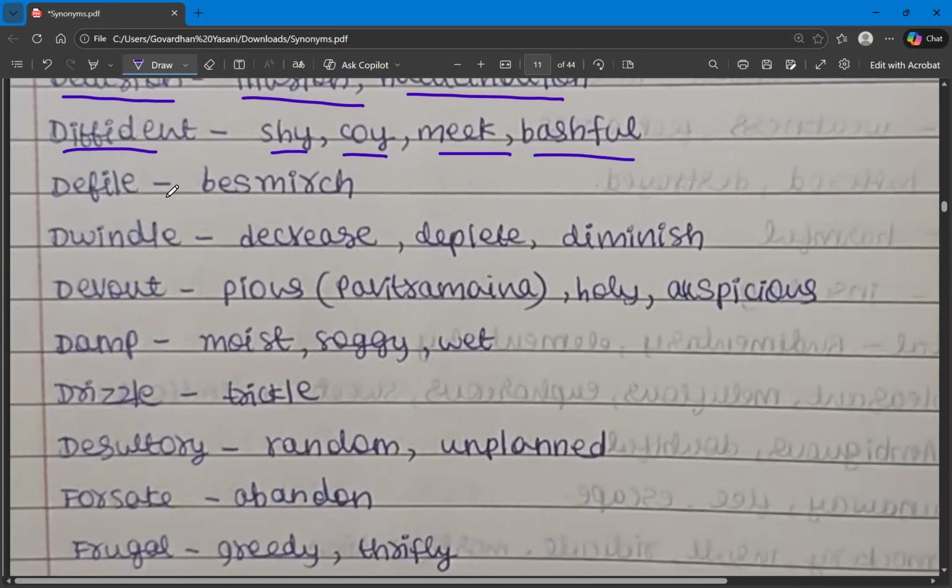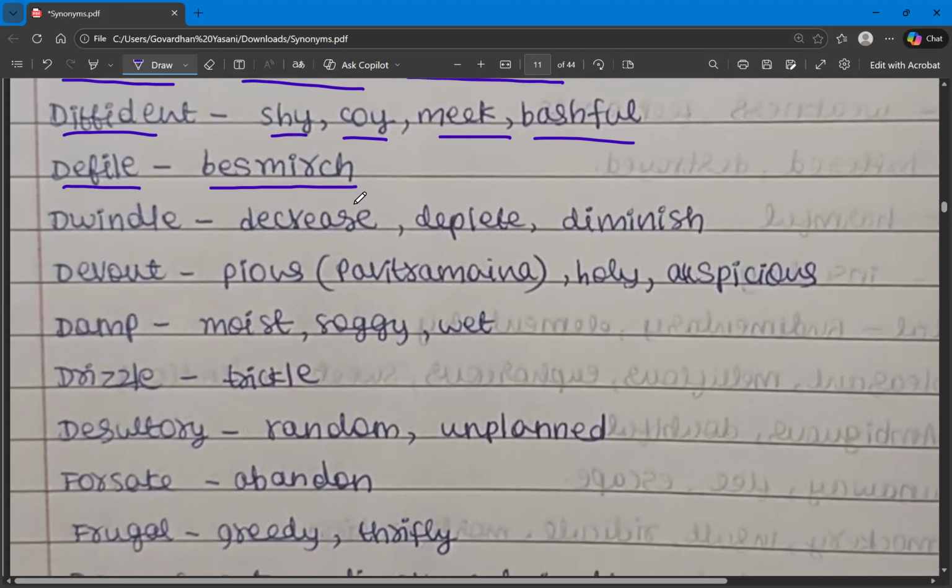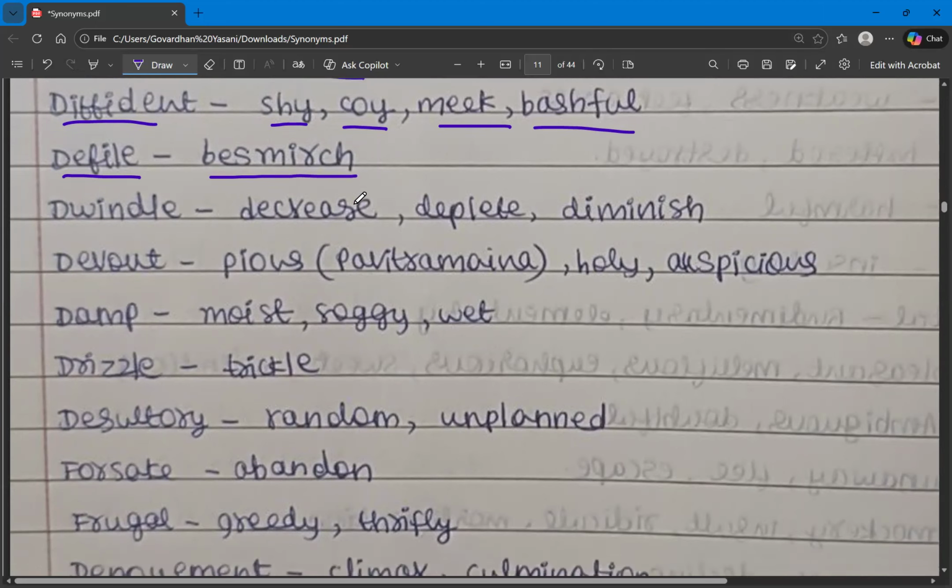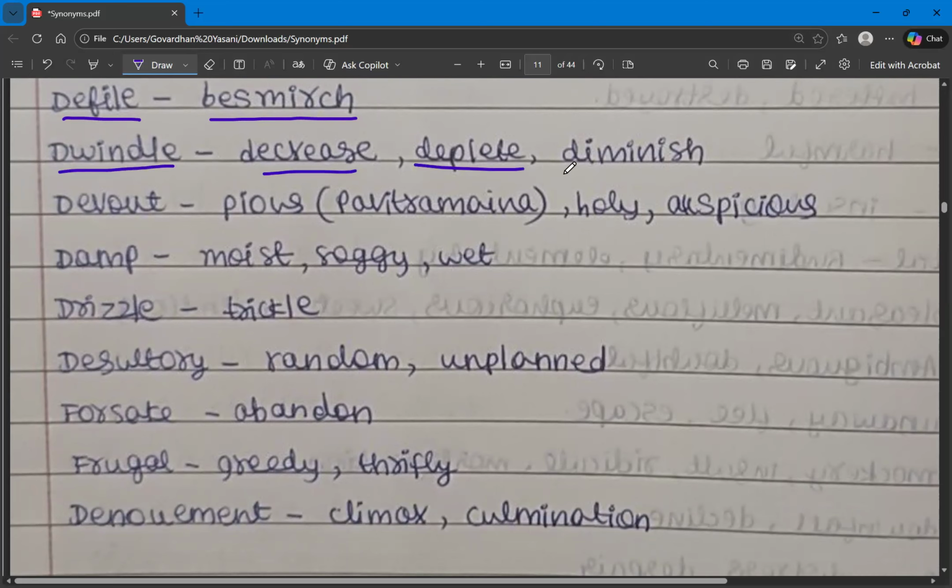The next one is defile. Defile means putting a spot on someone's image. So denigrating someone, or making someone look bad. So that is the meaning of defile. And the synonym can be besmirch. What is the meaning of defile? And what is the synonym of defile? That is besmirch. And then we have dwindle. Dwindle is already covered. That is decrease, deplete, diminish, and also dilute. So these are all the synonyms for the word dwindle.